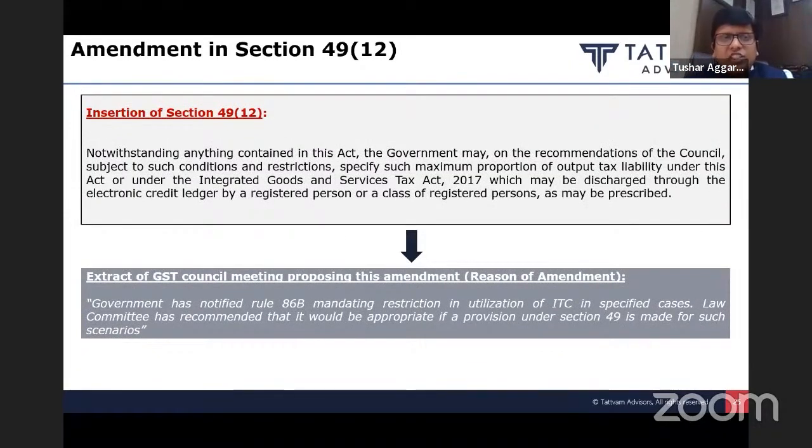Next is the insertion of section 49(12). The purpose of this section is to give an enabling power for the insertion of Rule 86B. Friends, we are aware Rule 86B deals with restriction of credit for payment of output liability, that is, the maximum credit which you can utilize is up to 99%. That restriction was imposed only under the rule, and now they have inserted a section specifically to give this power to the government so that there is no dispute in future and nobody challenges the constitutional validity of Rule 86B.